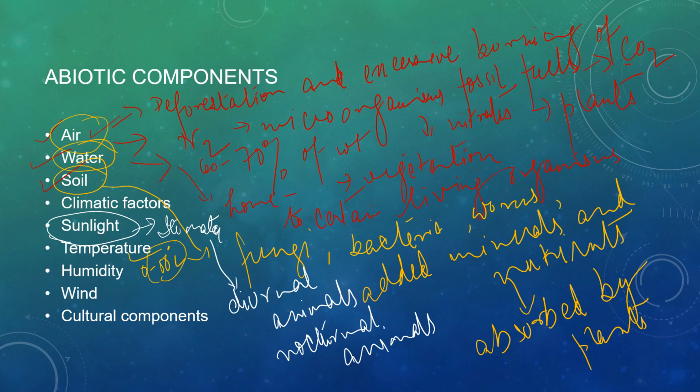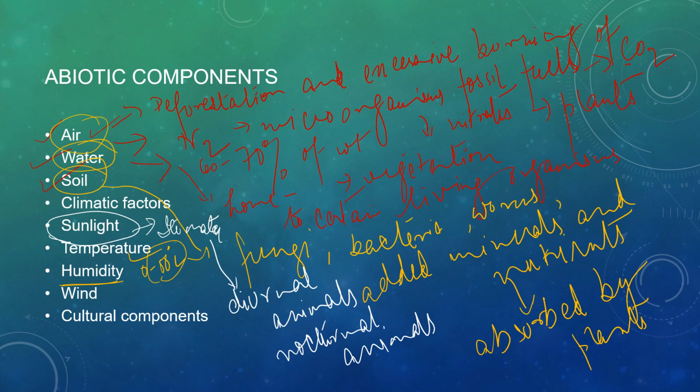Next comes humidity. Humidity is the amount of water vapor which is present in air. Water vapor is the gaseous state of water, and humidity affects the wind and the rainfall. Humidity affects the temperature in an area. High humidity also reduces the rate of evaporation.